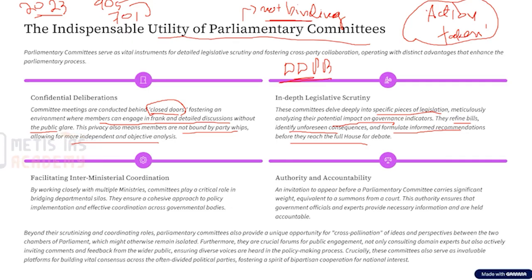This Puttaswamy judgment recognized privacy as a fundamental right. Once privacy was ruled as a fundamental right, it became important to protect even the digital data of individuals that is available online.